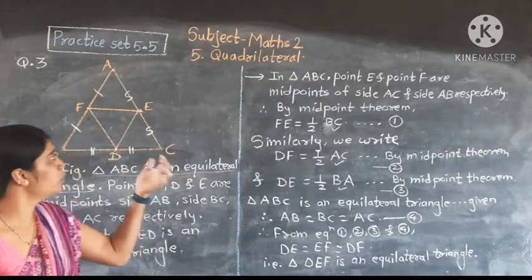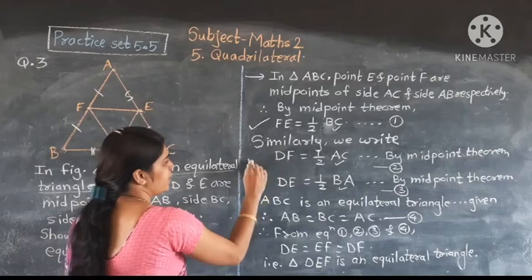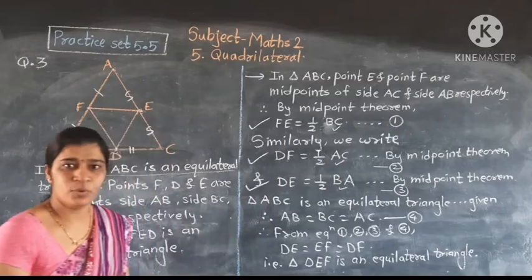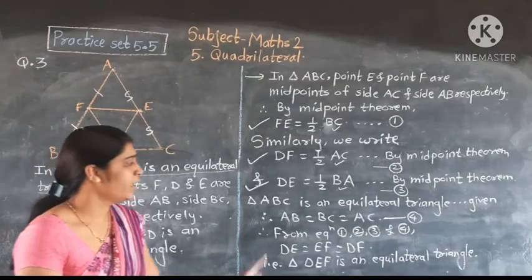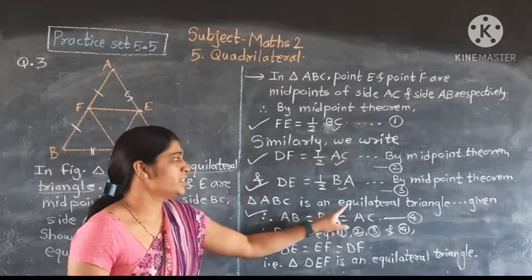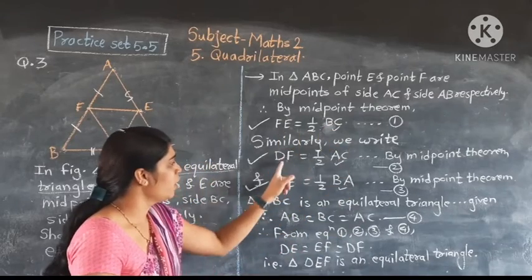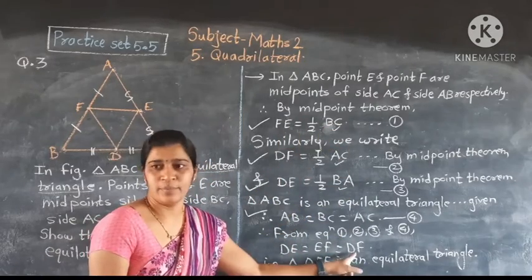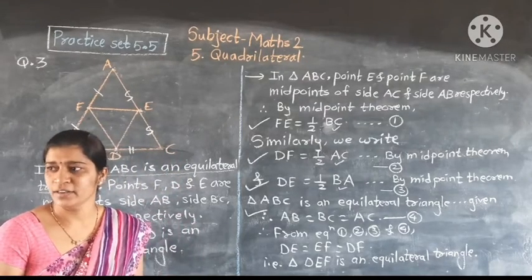Here we use the midpoint theorem three times: first time here, second time here and third time here. And one more, this is an equilateral triangle, so all sides are congruent. Therefore DEF is an equilateral triangle.